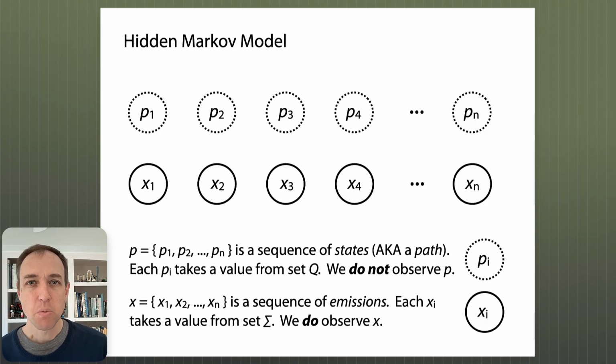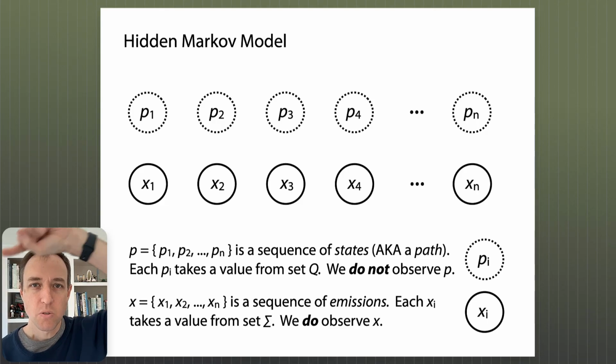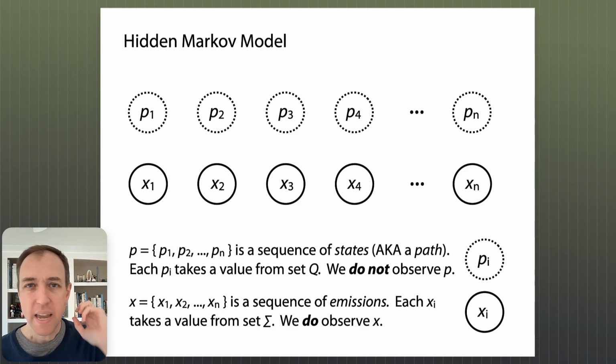In the baseball example, maybe the states are the Orioles are winning, the Orioles are losing, or it's tied. So maybe there are 3 states. That's the thing we can't directly observe. We have to infer it because we are outside the stadium and can't see the scoreboard.